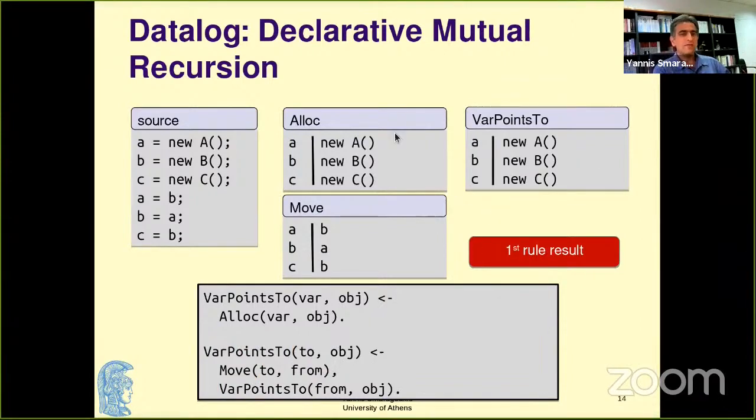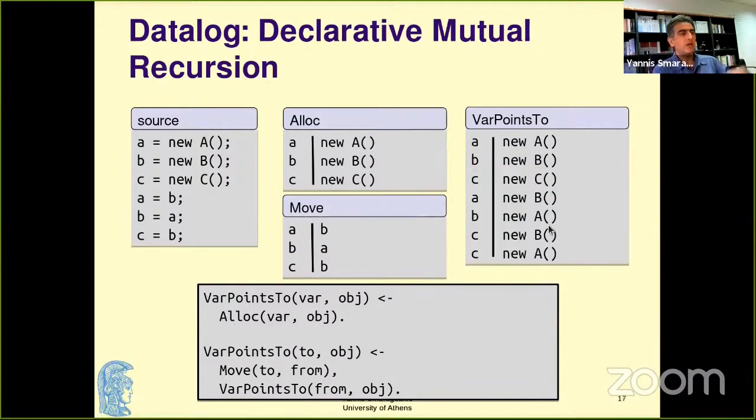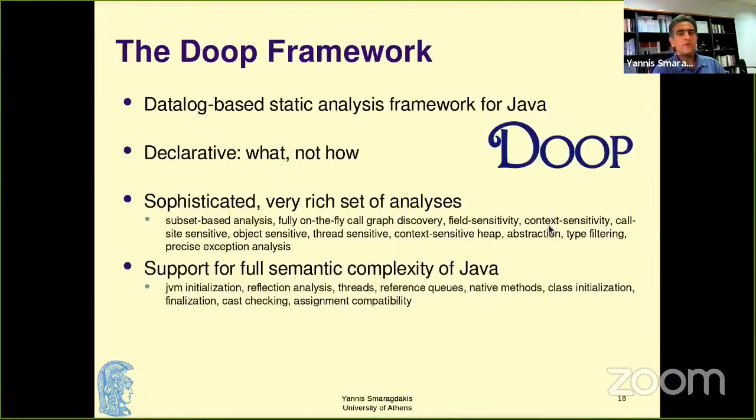So with simple evaluation, evaluating the first rule, the var points to relation gets these 3 tuples that we see here, and then joining this table with that, tuple by tuple, we join this one with this one. Now we infer that A can also point to the abstract object allocated at that instruction new B. And similarly, we do the same thing until fixed point, and we get the transitive closure of the whole computation. And that's the principle for computing using Datalog.